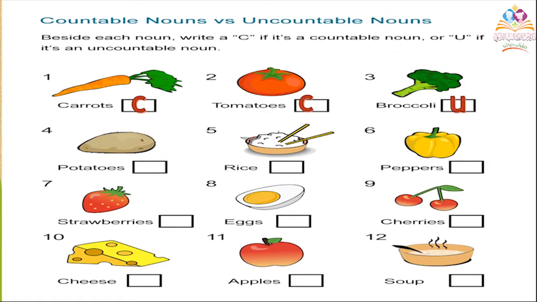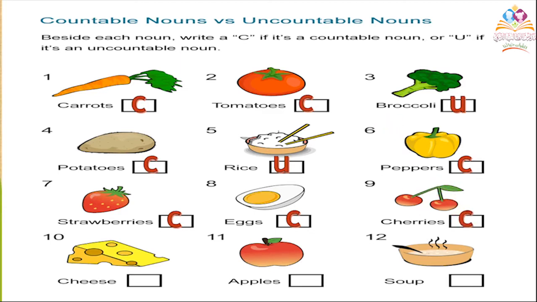Uncountable. Potatoes. Countable. Rice. Uncountable. Peppers? Yes, excellent. Countable. Strawberries? Yes, countable. Eggs? Of course, countable. Cherries?